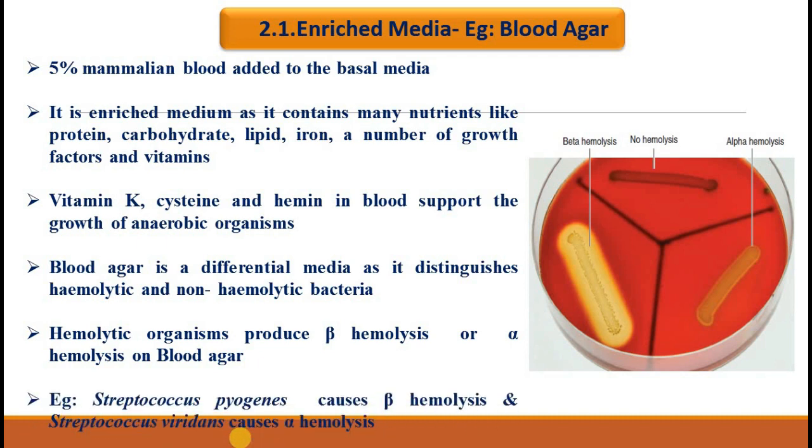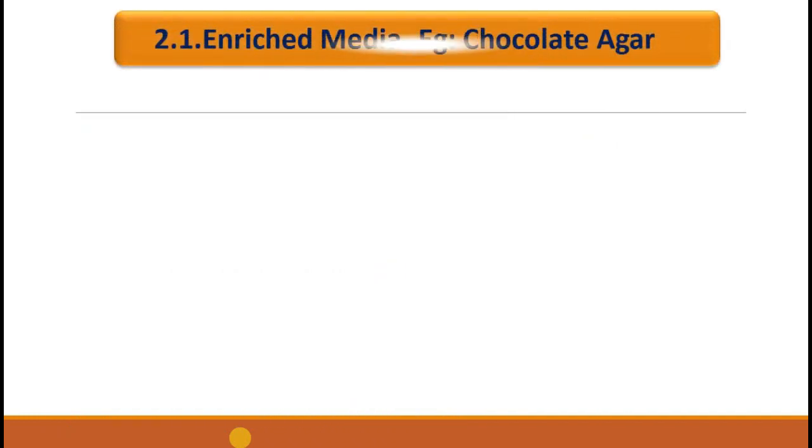Streptococcus pyogenes and Staphylococcus aureus are examples of gram-positive organisms which cause beta hemolysis on blood agar. Streptococcus viridans usually causes alpha hemolysis.